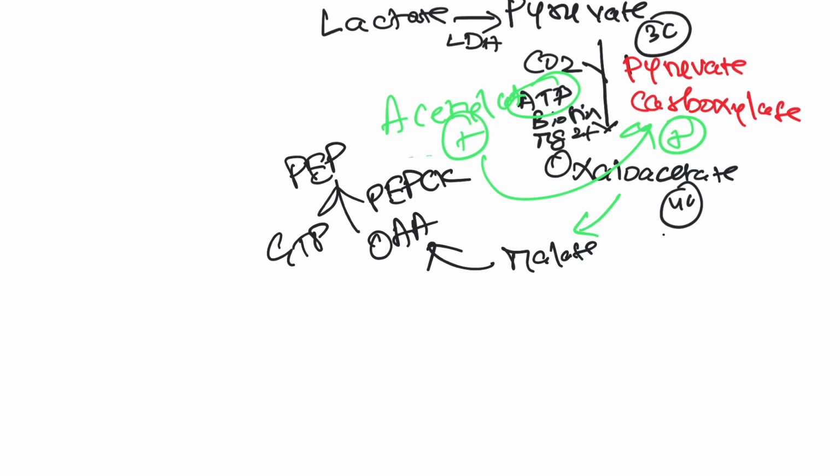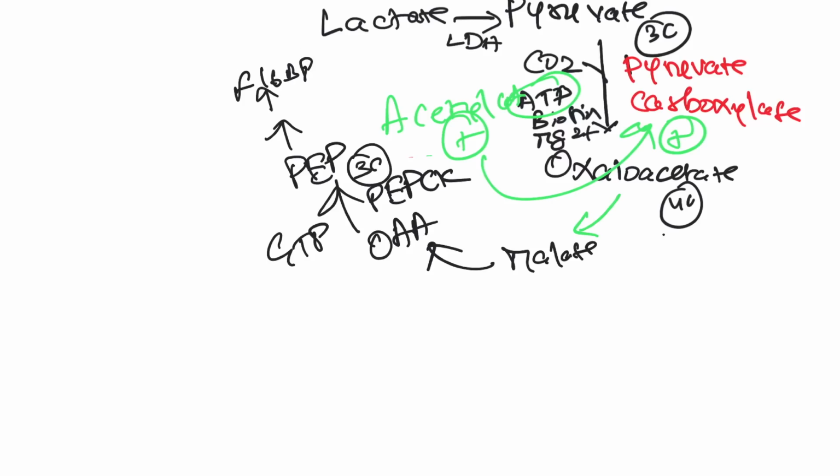So you get 3-carbon phosphoenolpyruvate. One of the sources for GTP is succinate thiokinase, which is there in the TCA cycle. Remember that. So phosphoenolpyruvate goes all the way to fructose 1,6-bisphosphate, and that goes into fructose 6-phosphate, glucose 6-phosphate, and glucose 6-phosphate goes into glucose formation.